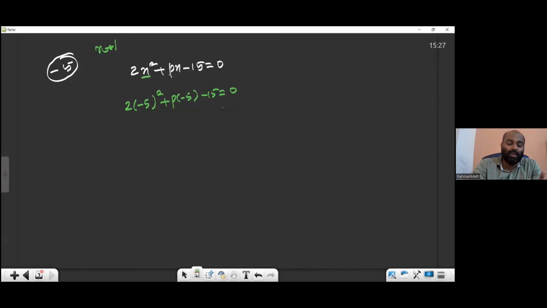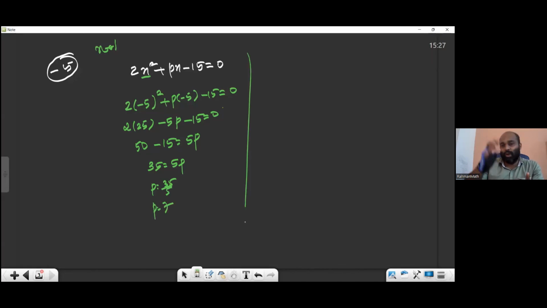So minus 5 is the root of the equation. Wherever x is there, I replace it by minus 5. Now 2 into 25 minus 5p minus 15 equal to 0. 2 into 25, how much is it? 50. Minus 15 equal to 5p, because minus 5p I transposed. 35 equals 5p. p equals 35 by 5. p you got 7.